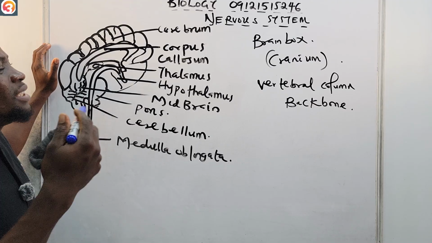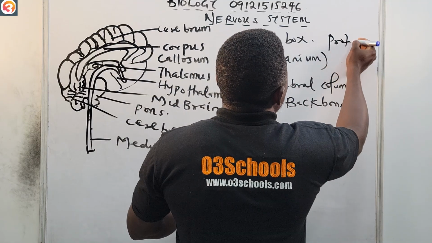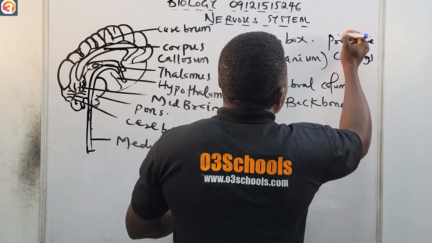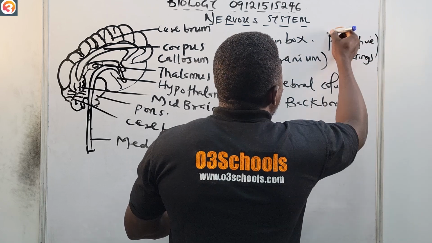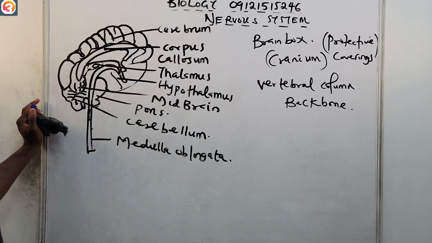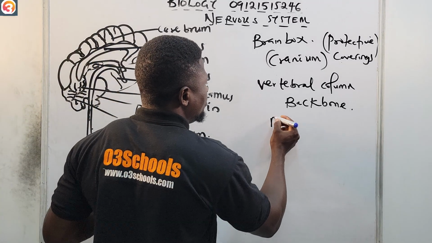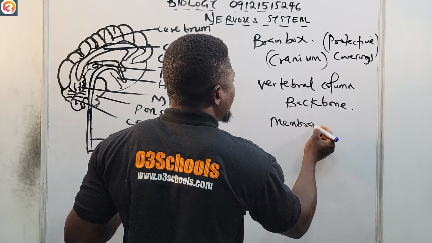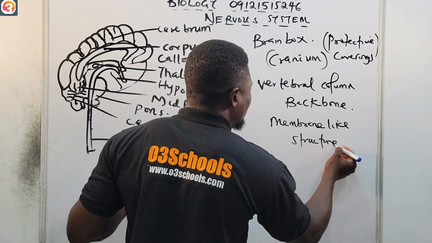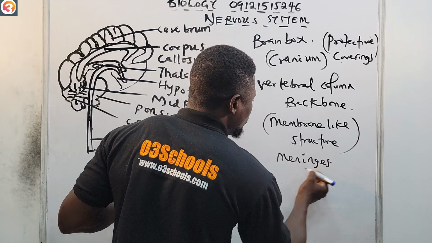They also have some protective coverings. We call them protective coverings. And the brain is protected by a membrane, somewhat like a membrane-like structure that we call the meninges. All right, please take note of that.